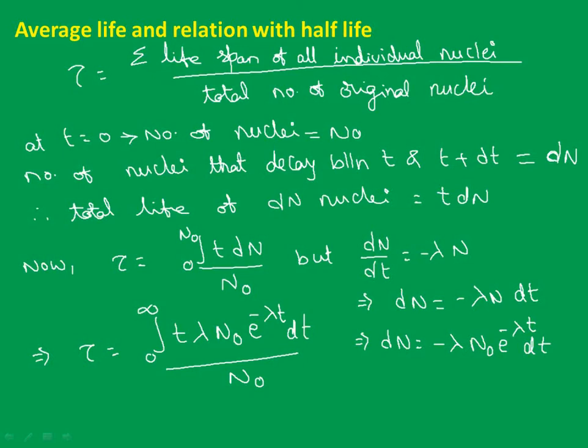It is equal to the ratio of combined age of all the nuclei to the total number of nuclei present in the given sample, which means the sum of all the lives of the nuclei divided by the total number of nuclei. The total lifetime of all the nuclei divided by the total number of original nuclei gives you the average life, because this tells you the ability of the nucleus to decay, and it will be very useful for us. Are you getting the point here?